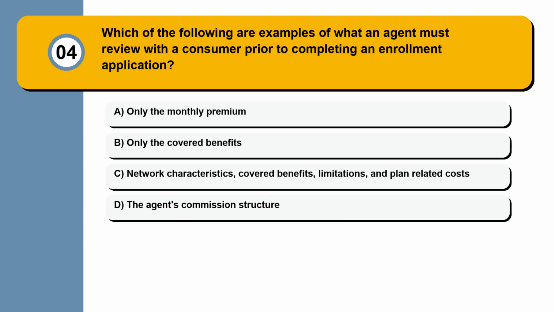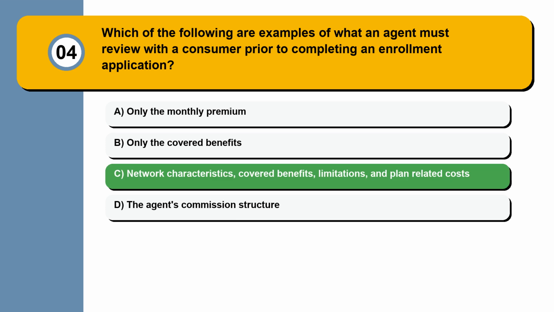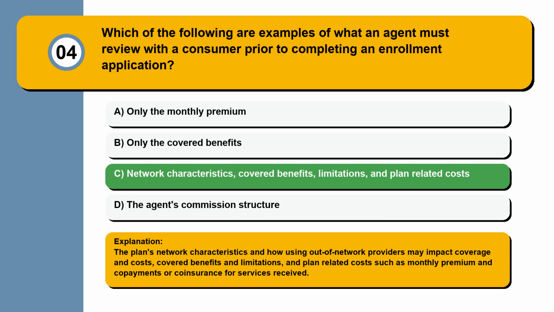Question 4. Which of the following are examples of what an agent must review with a consumer prior to completing an enrollment application? Only the monthly premium, only the covered benefits, network characteristics, covered benefits, limitations, and plan-related costs, the agent's commission structure. The plan's network characteristics and how using out-of-network providers may impact coverage and costs, covered benefits and limitations, and plan-related costs such as monthly premium and copayments or coinsurance for services received.